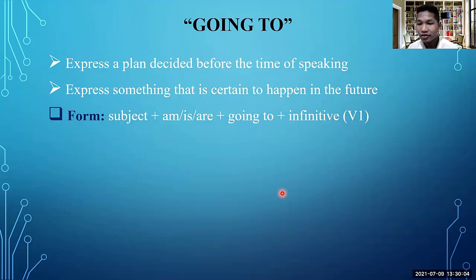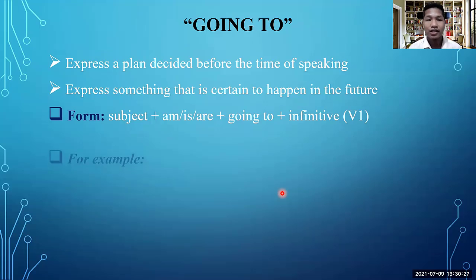This is also the positive form again. Subject plus to be. If we use to be, it means am, is, are in the present tense here. So we use subject plus am, is, are, plus going to, and plus infinitive, or in the Cambodian context we call it verb one. Yeah, we call it verb one.